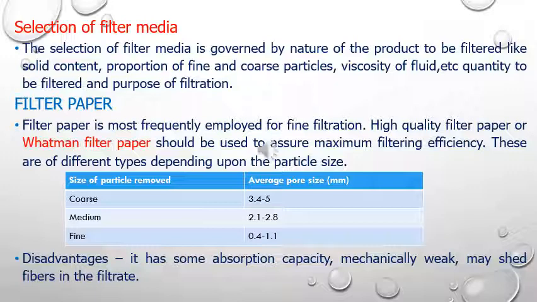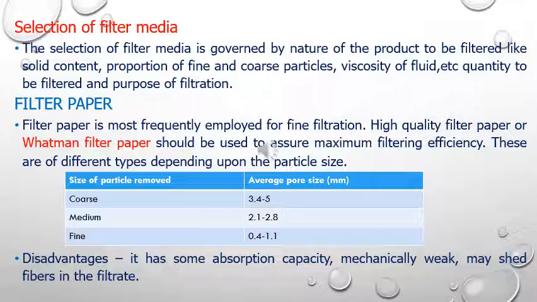So the first filter media which we are going to discuss is the filter paper. This is the most frequently employed filter media. Other than the filter paper that we use in our lab, the high quality filter paper called Whatman's filter paper is available in different particle sizes, so that assures maximum filtering efficiency.